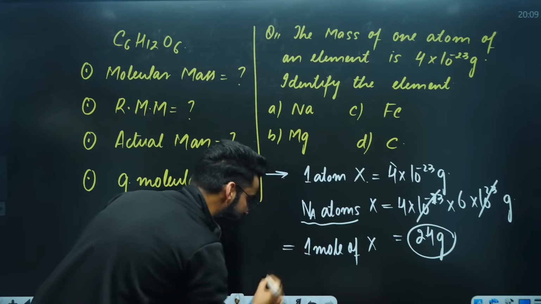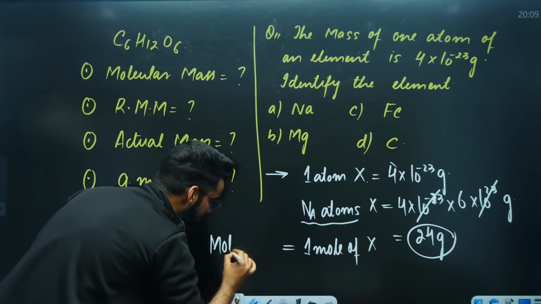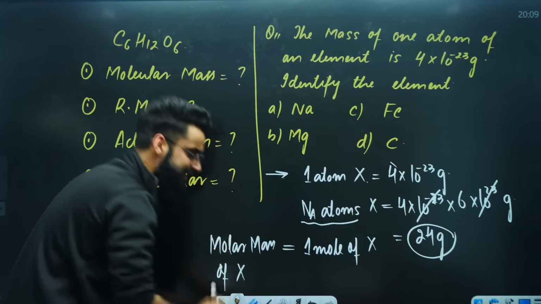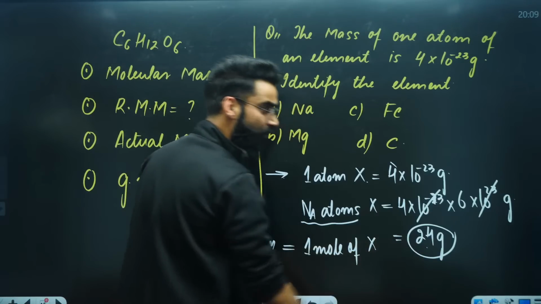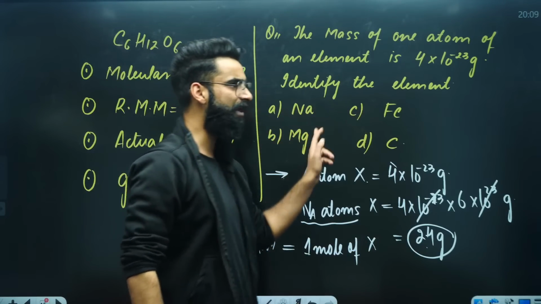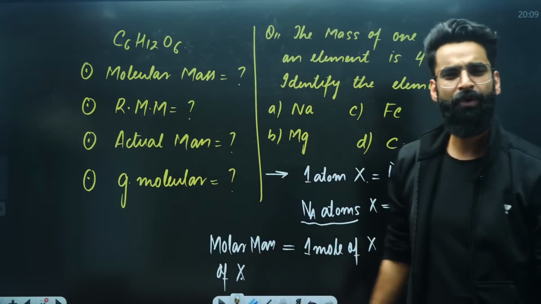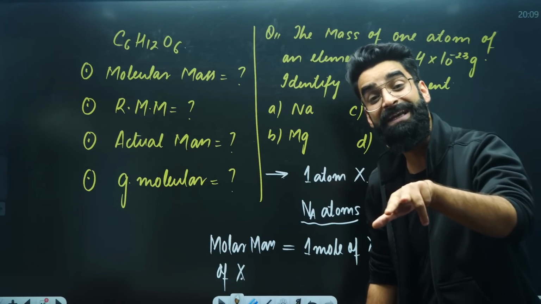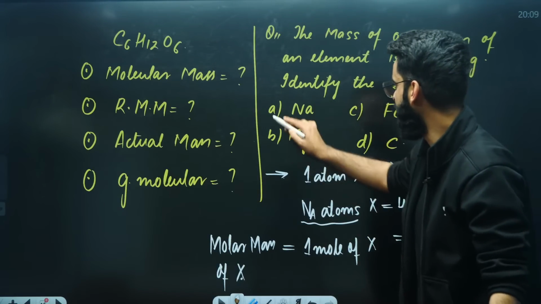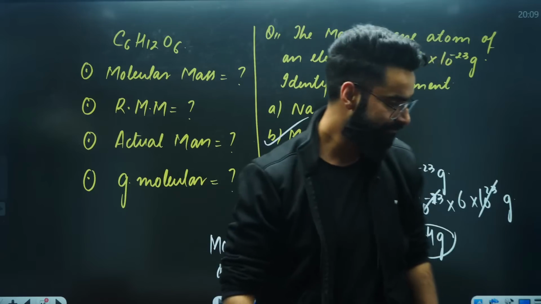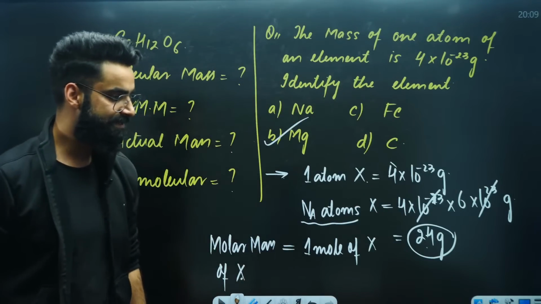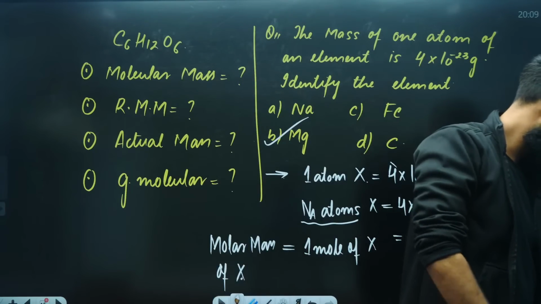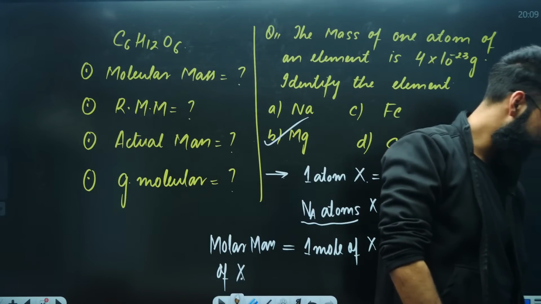Mass of 1 mole of substance is something which you call as molar mass. That means you got to know the molar mass of X. You got to know the molar mass of element, that's 24 grams. Now among these 4 elements, which element has got the molar mass of 24 grams? If you remember, atomic mass of magnesium, that's 24 AMU. So molar mass has to be 24 grams. Done and dusted, right? Perfectly done?